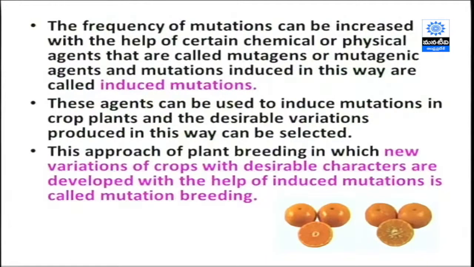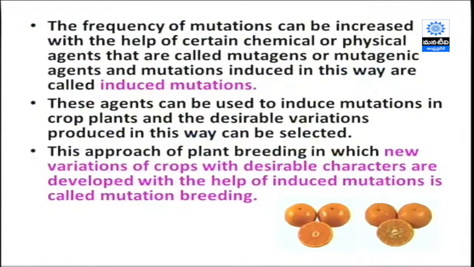The selection of the character is most important in any breeding protocol. The approach of plant breeding in which new varieties of crops with desirable characters are developed with the help of induced mutation is called mutation breeding. Ultimately, the final aim of the plant breeder is to release a new variety with desirable characters.